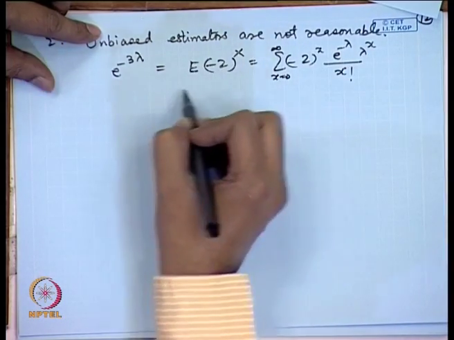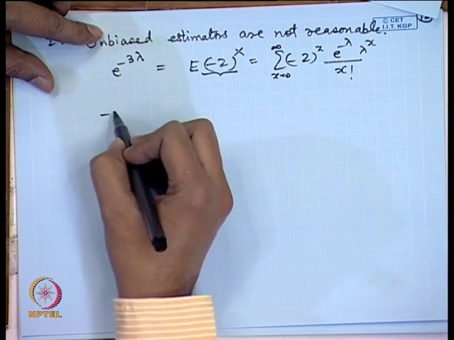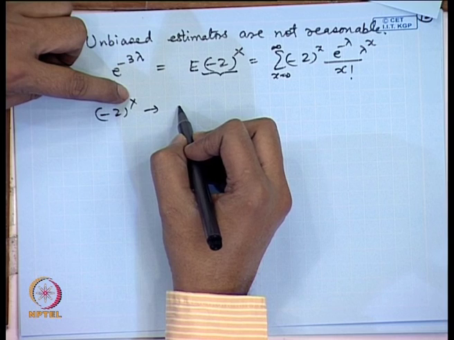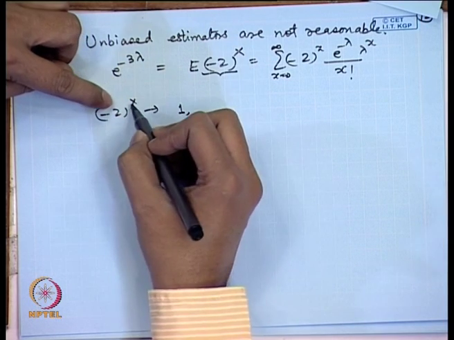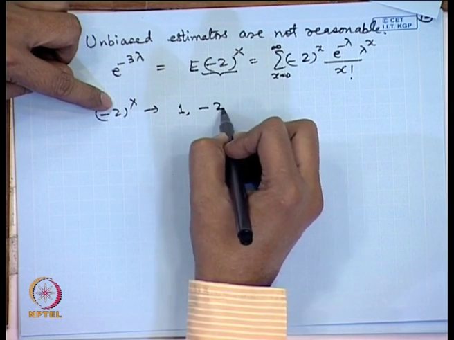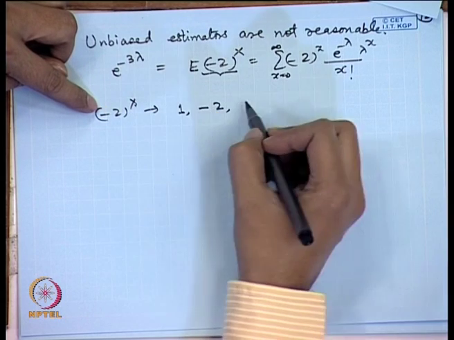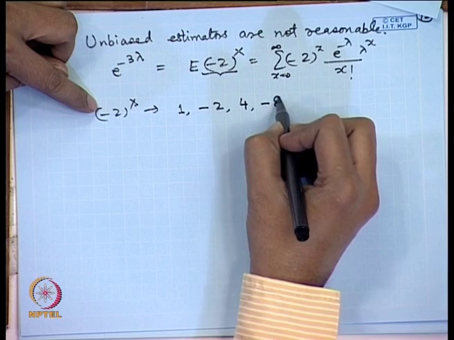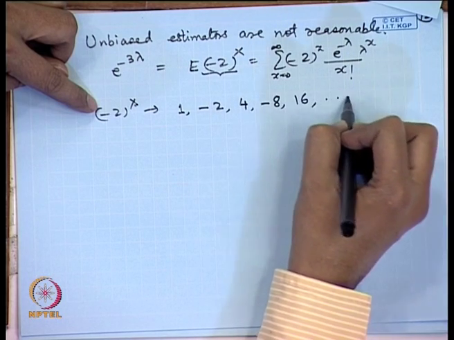Now you see the values of this minus 2 to the power X. Corresponding to x equal to 0, it takes value 1; for x equal to 1, it takes value minus 2; for x equal to 2, it takes value 4; for x equal to 3, it takes value minus 8; then 16 and so on.